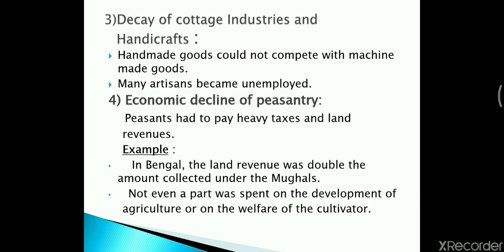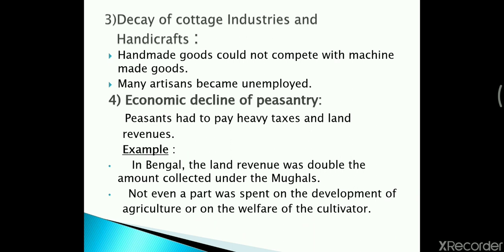Now, decay of cotton industries and handicrafts. As we know, Britishers were expanding their industries, and raw materials were sold at a cheaper rate, while we had to purchase the finished goods at a higher rate. So competition was also increasing, and handmade goods could not compete with machine-made goods.